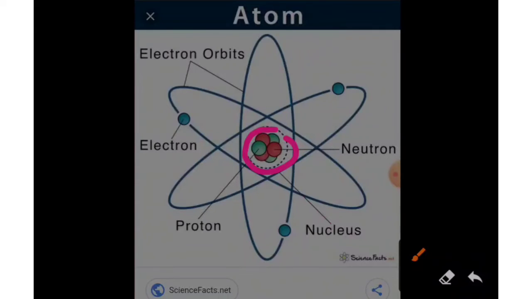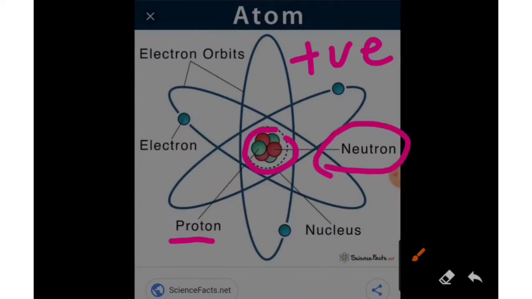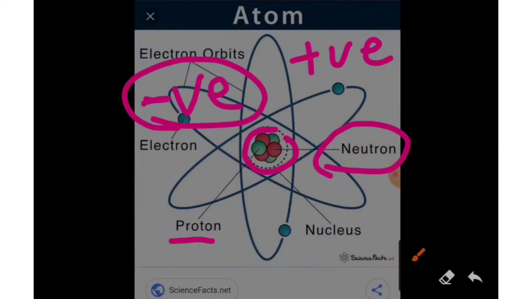Number one is positive charge and its name is proton, and second one is neither positive nor negative, its name is neutron. It is neutral in nature and that's why its name is neutron. Moving to the next one, the negatively charged particle is named as electrons.